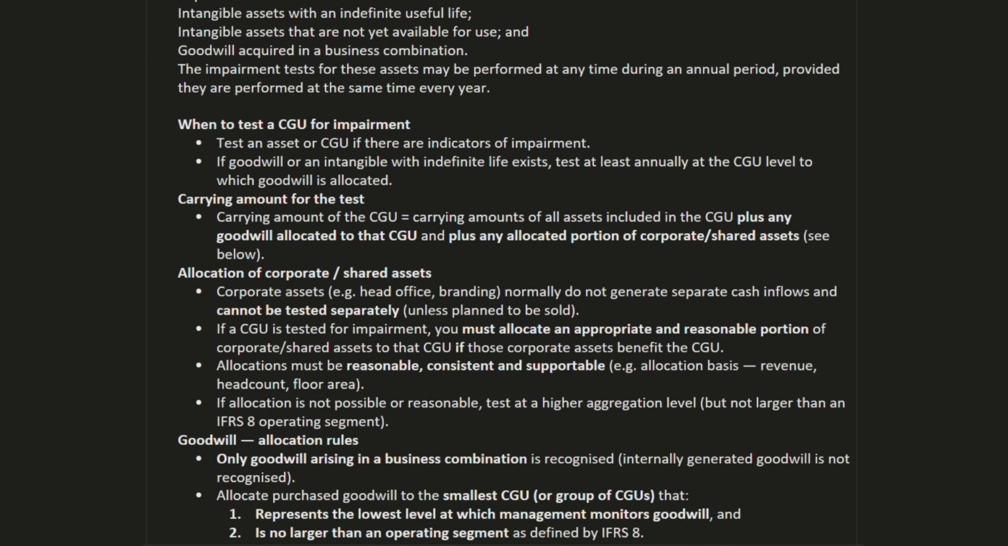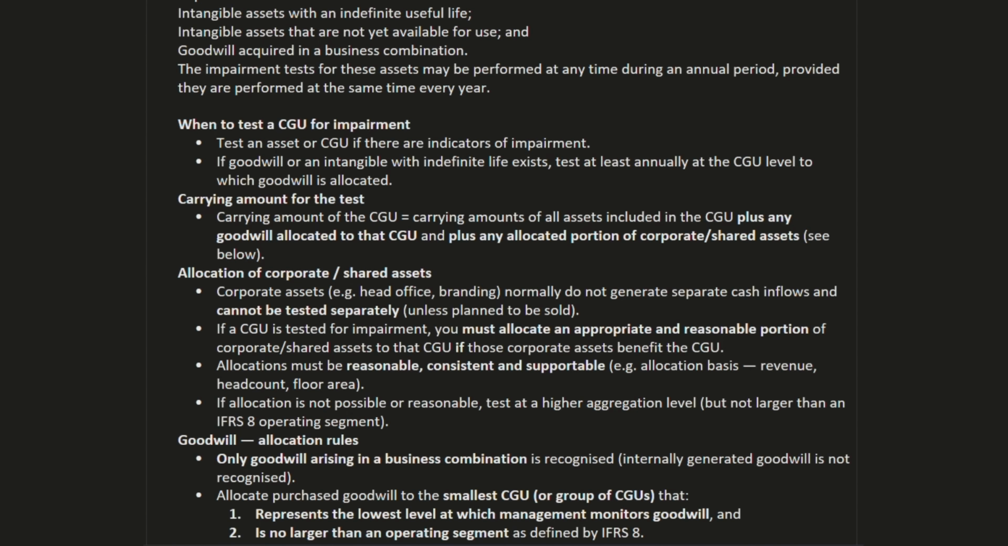Allocation of corporate shared assets. Corporate asset example: head office branding normally does not generate separate cash inflow and cannot be tested separately unless planned to be sold. So when those assets are planned to be sold, at that time we will check the value of recoverable amount. So at that time we can recognize that.